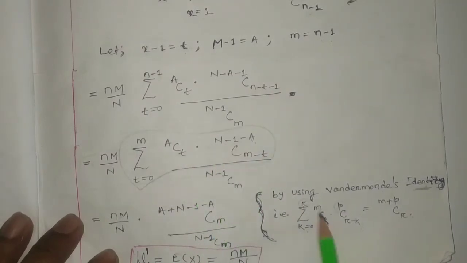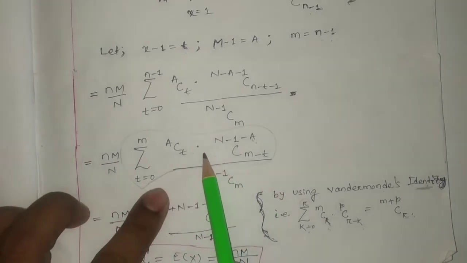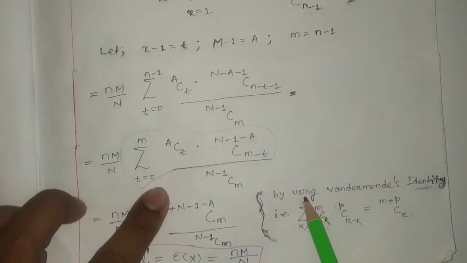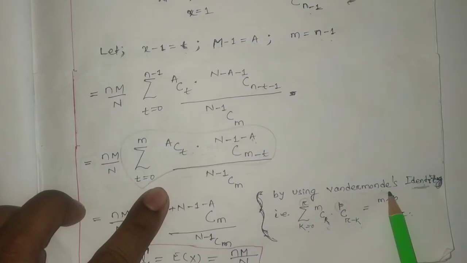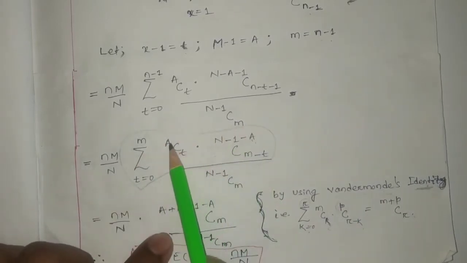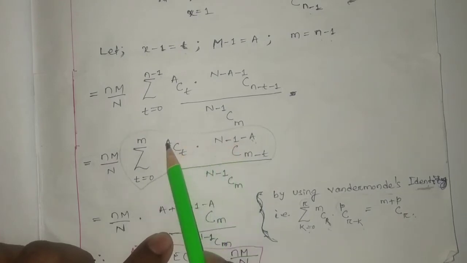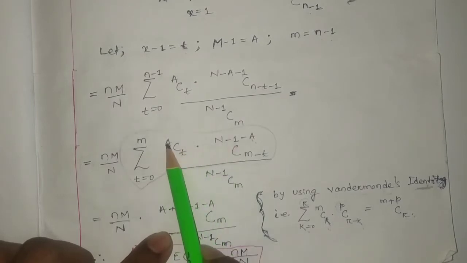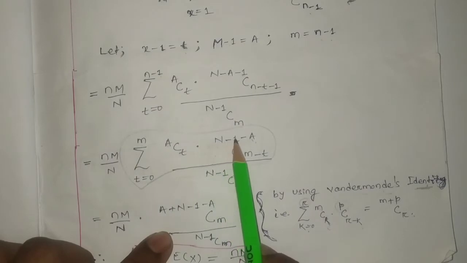So what will be the value of this one if used by Vandermonde's identity? This summation, not actually the power, but this a and n minus 1 minus a are going to be added up.